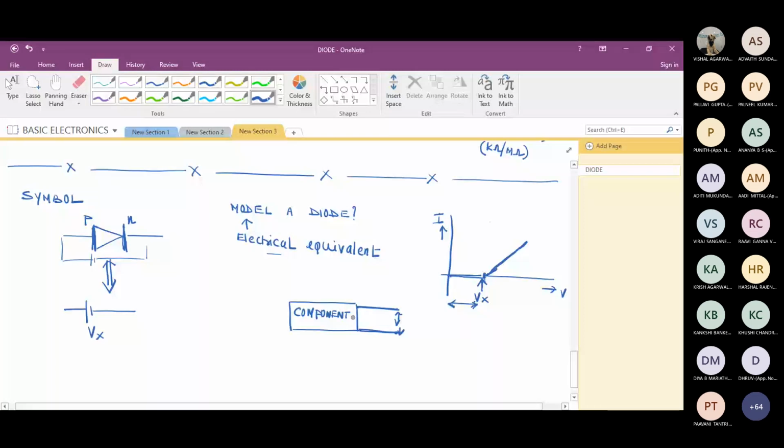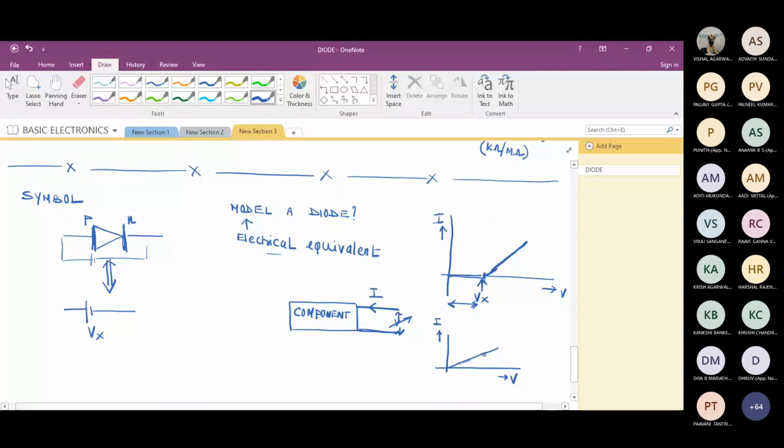And I'm going to find the current flowing through the component. Practically, take a component with 2 terminals, apply a potential between those terminals, and find the current flowing through the component. Keep varying this V and plot the variation of I. Suppose I get a variation like this. This is my V variation, and this is the current flowing through the component.